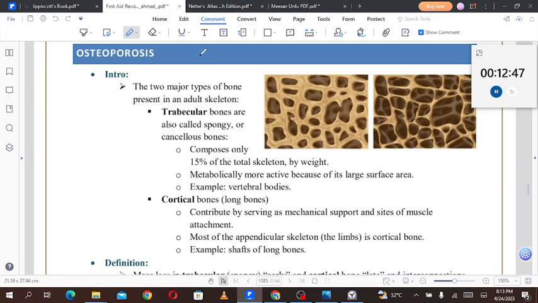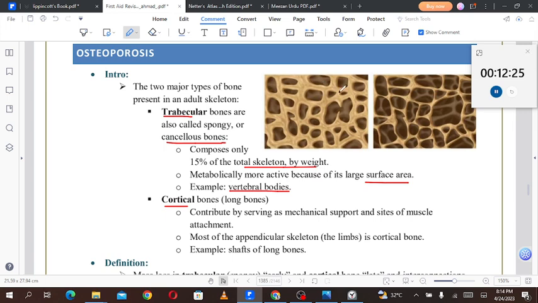Introduction. The two major types of bones present in the adult skeleton are trabecular and cortical bones. Trabecular bones are called spongy bones or cancellous bones. They compose only 15% of the total skeleton by weight, and are metabolically more active because of their large surface area. An example is the vertebral body. So vertebral bodies contain more of the trabecular or cancellous bone.